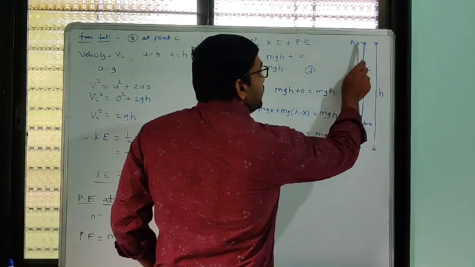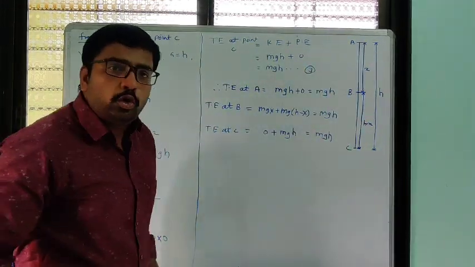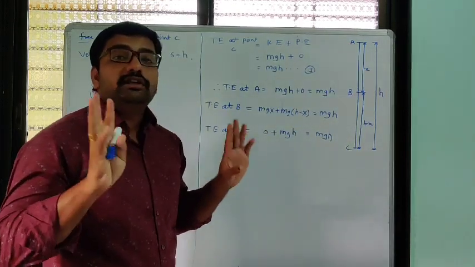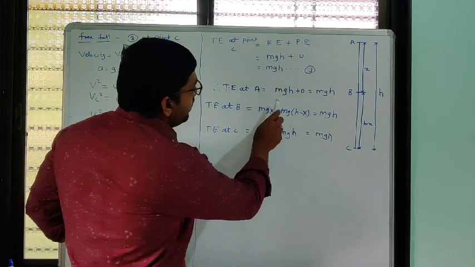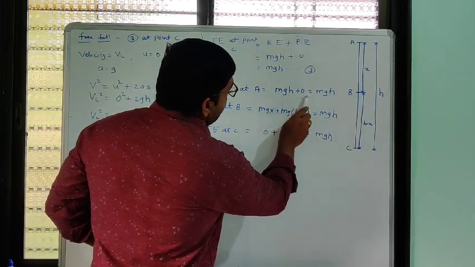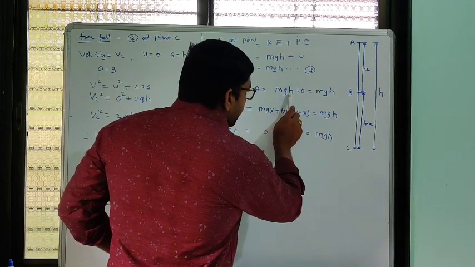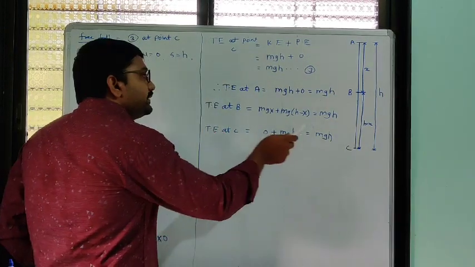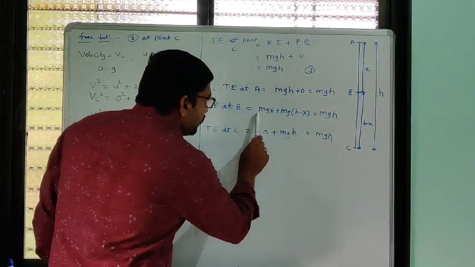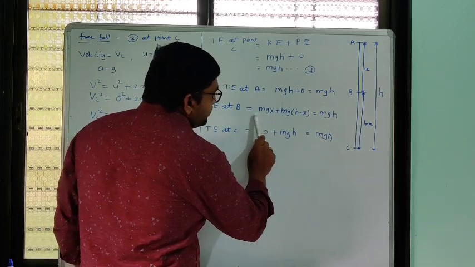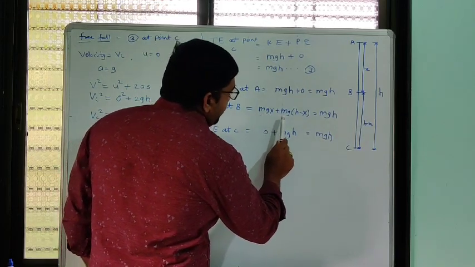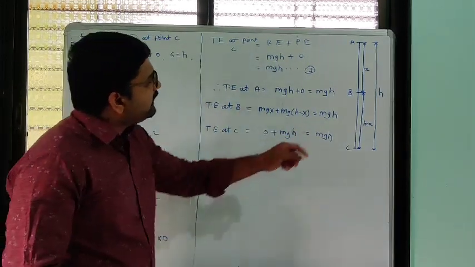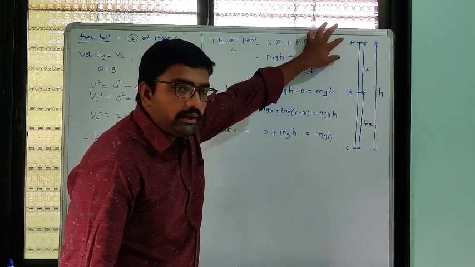Here initial velocity is equal to 0. So whatever energy the object has at point A is total potential energy, and that is how much? Only mgh. Kinetic energy is 0. So here kinetic energy is 0 and potential energy is maximum, that is mgh. Now when it comes to point B, what happens? Potential energy is mg(h minus x), and the kinetic energy will be mgx.